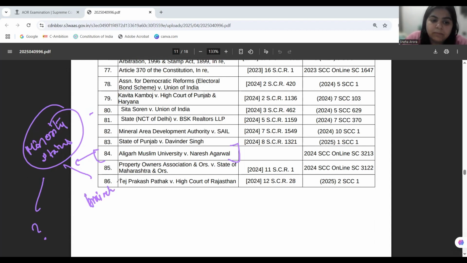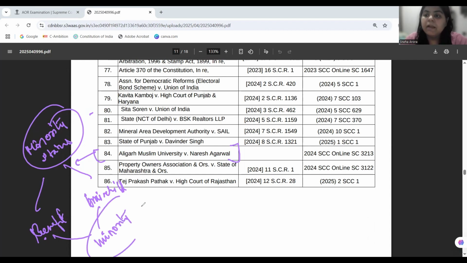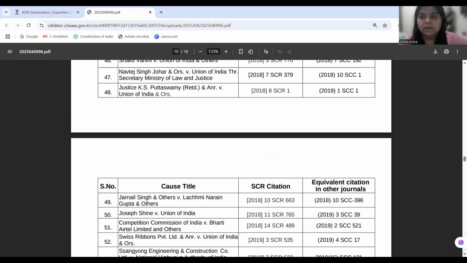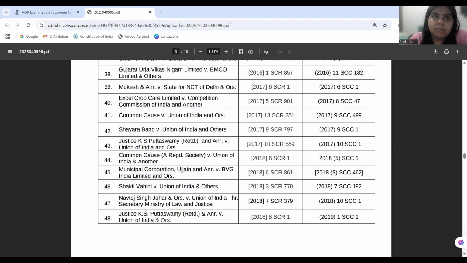So if both the benefit and the brainchild are being done by and for the minority person, then in that case that university, that institute, is going to be a minority institute. However, in this case, it was not determined whether AMU is a minority institution or not. But the Aziz Basha 1967 judgment, which was given by a 5-judge bench, was overruled, and this is a 7-judge bench decision.